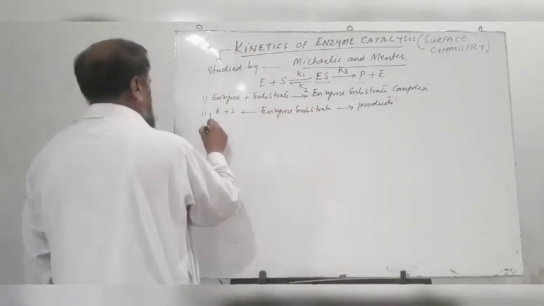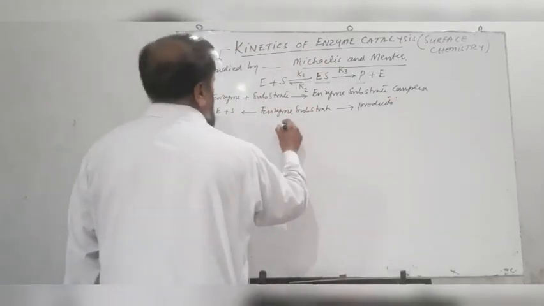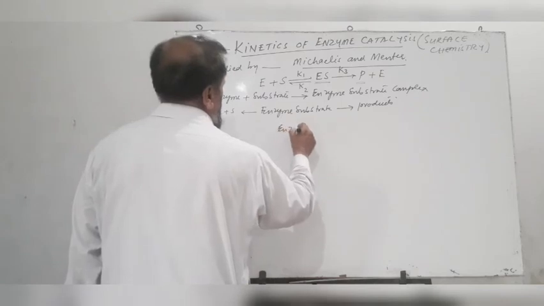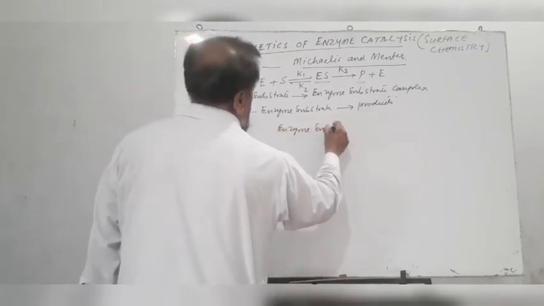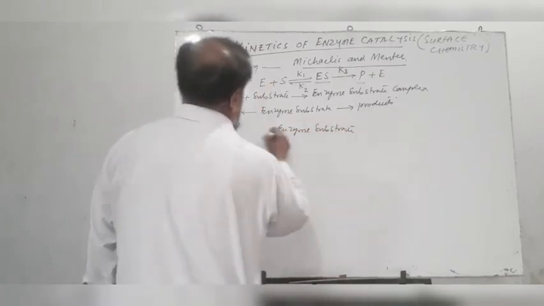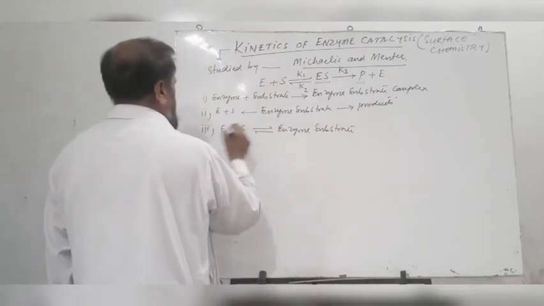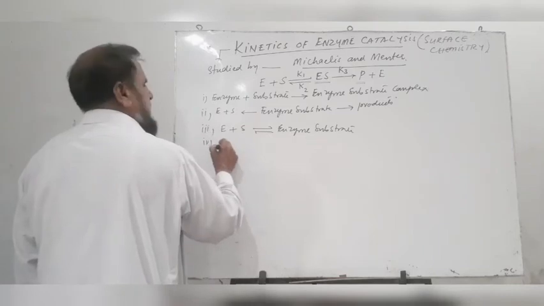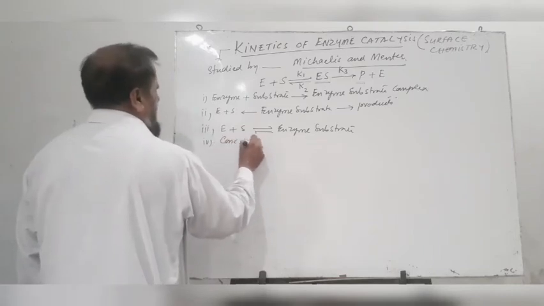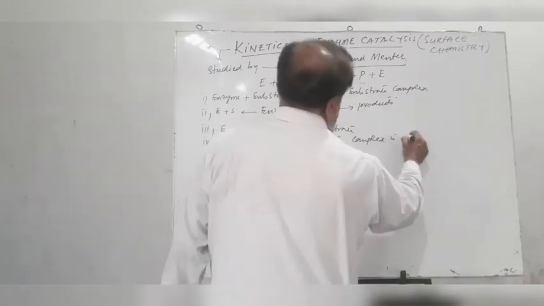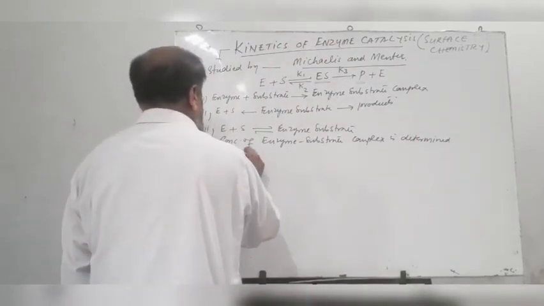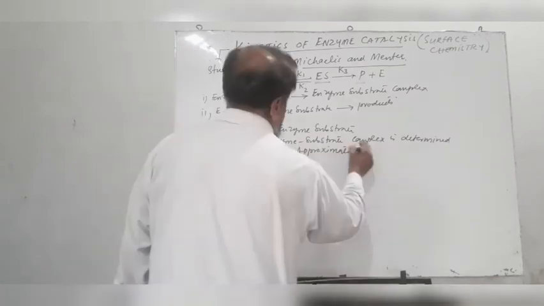Third point, the enzyme substrate complex is in dynamic equilibrium with enzyme and substrate. And fourth, the concentration of enzyme substrate complex is determined by steady state approximation or steady state principle.